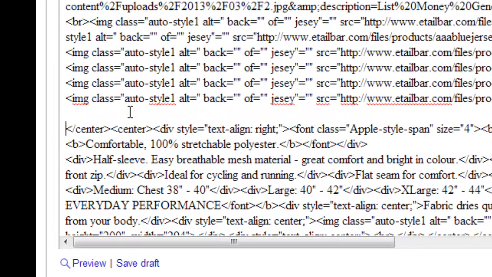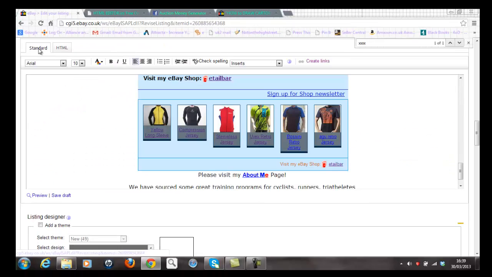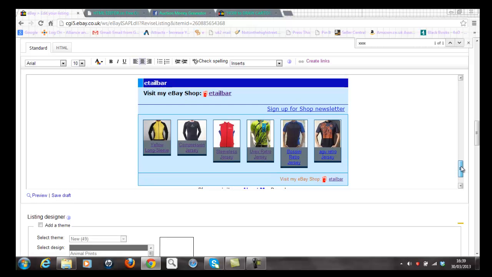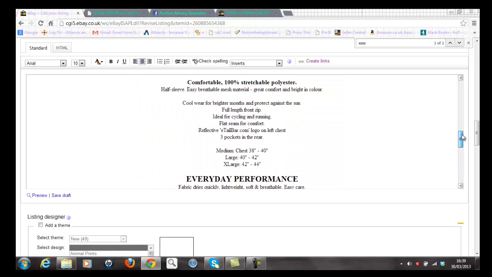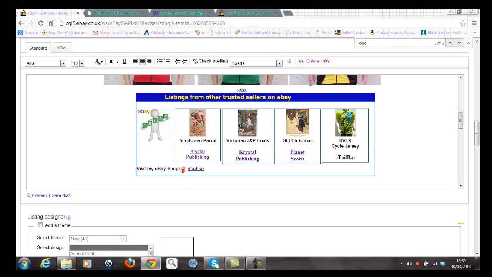I'll just create some space by clicking enter a couple of times, move the cursor back up to here, and then if I go Control V, it's now placed the links box exactly where I want. So let's see what's happened. Click on standard, and let's move the page up to see what's happened. And hopefully I've got success, and there you go. Looks good to me. I'll just get rid of the X's. And then I'll save this.